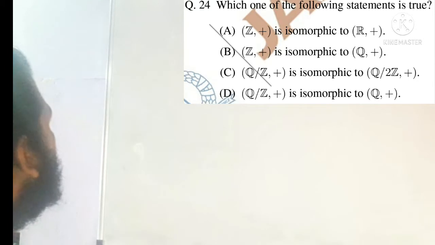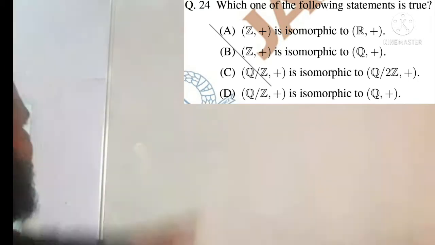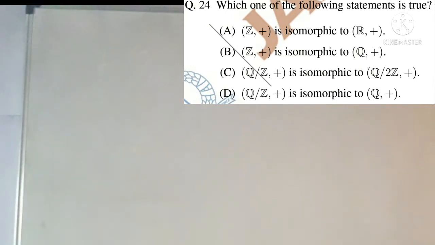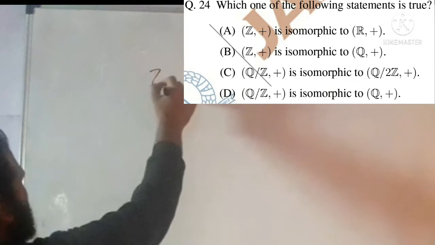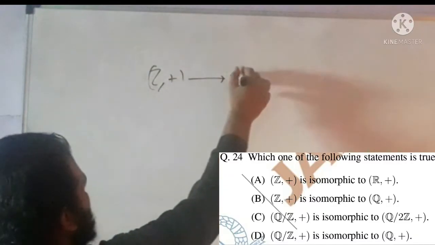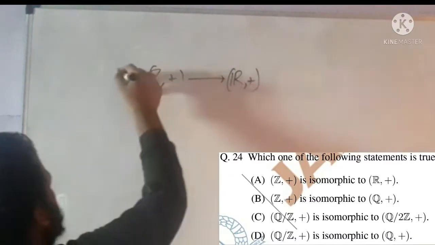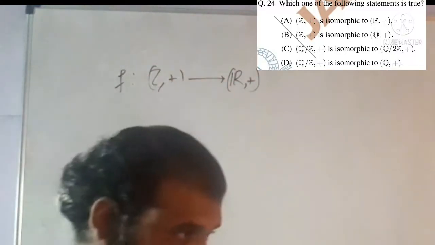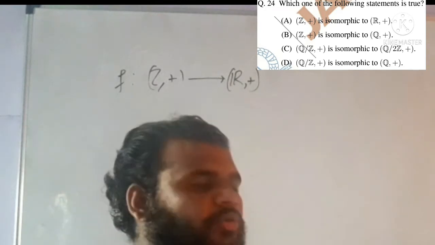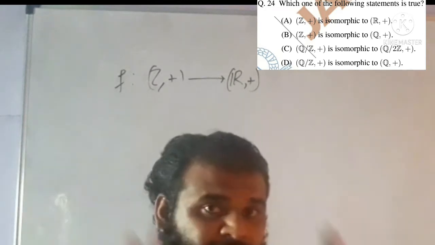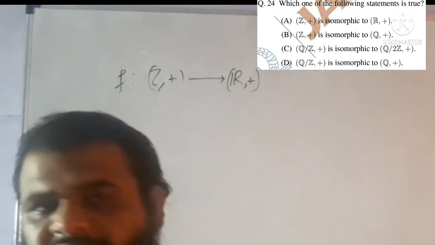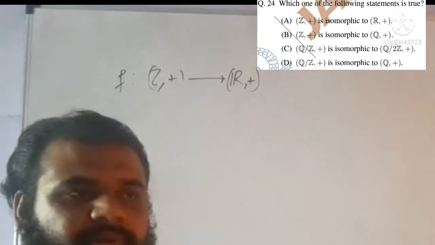So in this problem, here you see on the screen: which of the following statements is true? Statement first says that there exists an isomorphism from Z plus to R plus. Is this statement true or false? If true, fine, prove it. If false, give a counterexample or a valid logic which can reject it.